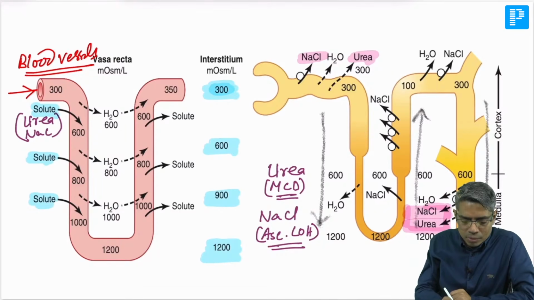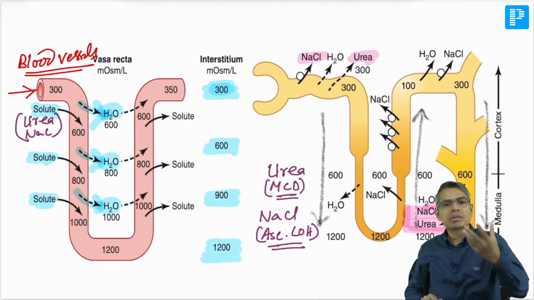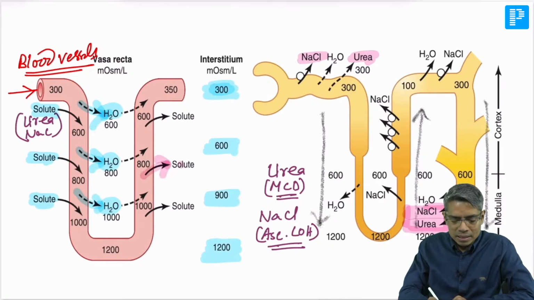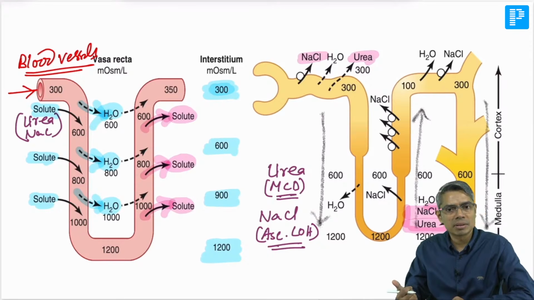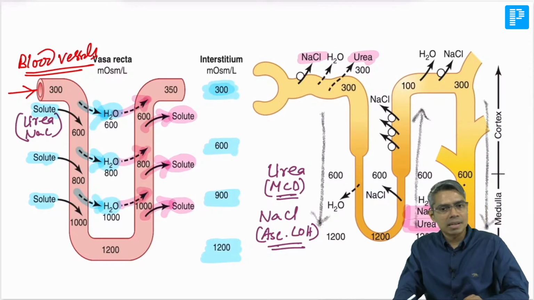Okay, and what about water? Water is coming out. So in the descending limb of vasa recta, solute will enter and water will come out. In the ascending limb, the solute which has entered in the vasa recta is again reabsorbed. That is taken out from the blood into the medullary interstitium, and in turn, what is going to happen? Water is entering in the ascending limb of vasa recta.